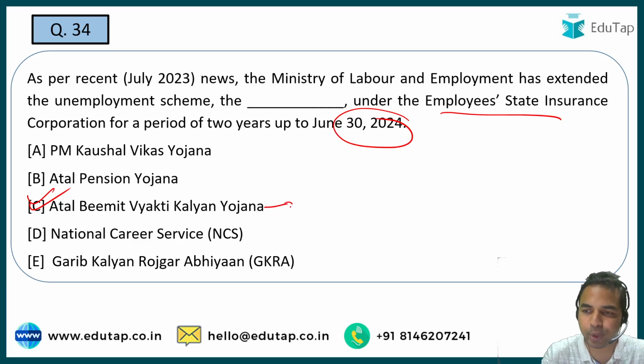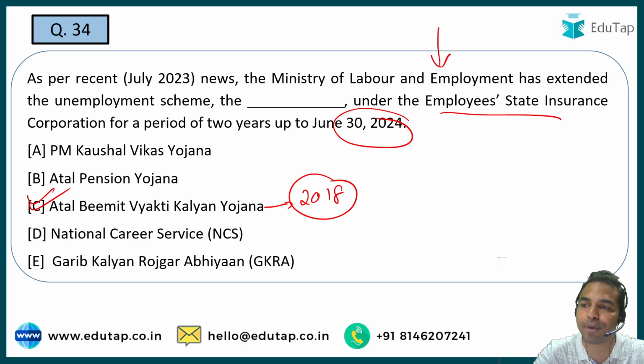And guys, let me tell you that this scheme was launched in 2018 on a pilot basis initially for a period of 2 years. And guys, it is the Ministry of Labour and Employment which is the nodal ministry of this particular scheme. So, इसकी nodal ministry क्या है? That is the Ministry of Labour and Employment. And what is the launch year? It was launched in 2018. Okay. Now guys, the tenure is up to June 2024.